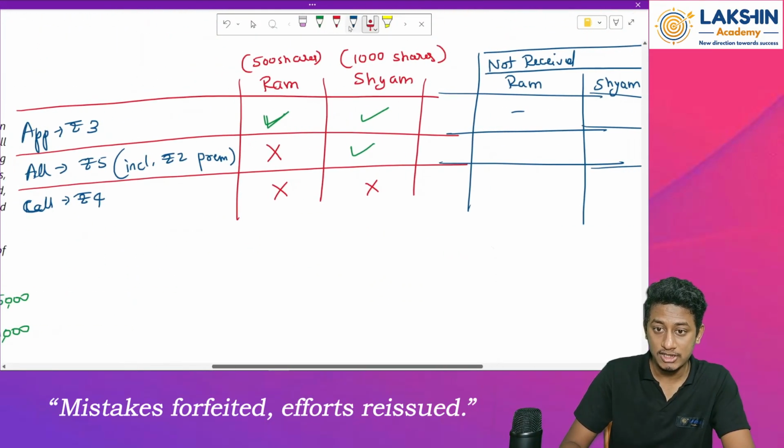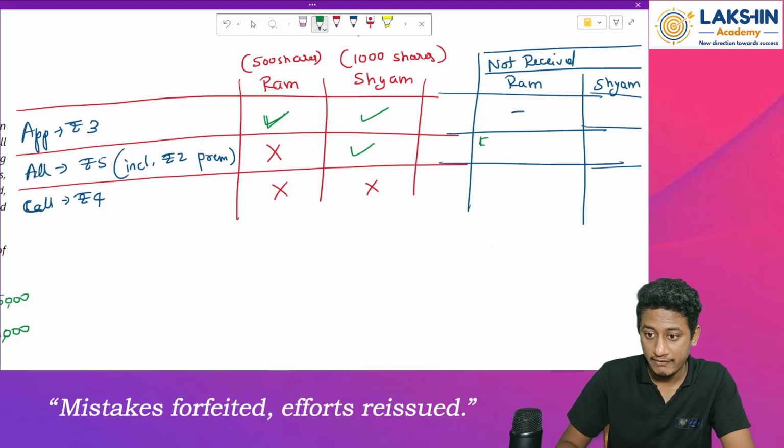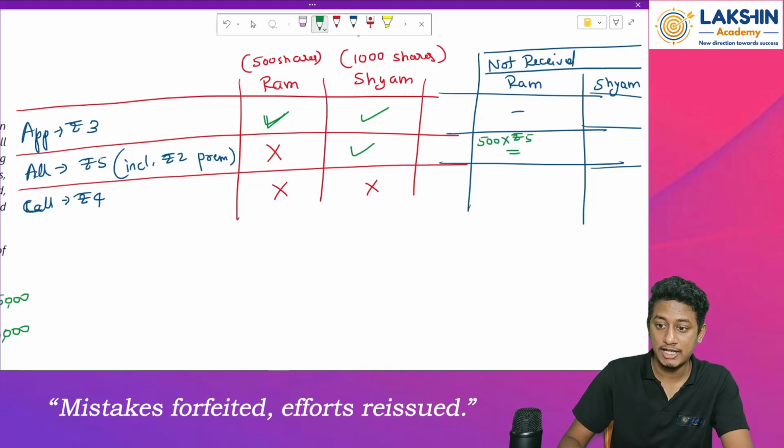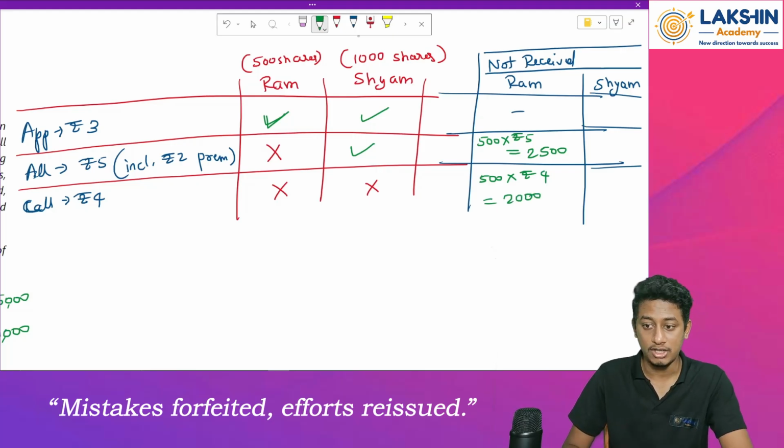So how much will that be? On 500 shares into rupees 5 per share, 5 5s are 25, so 2500 rupees is not received. And on call, 500 into rupees 4 per share, 5 4s are 20, so 2000 rupees is not received.